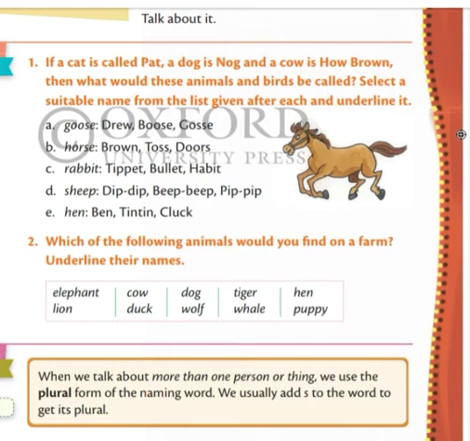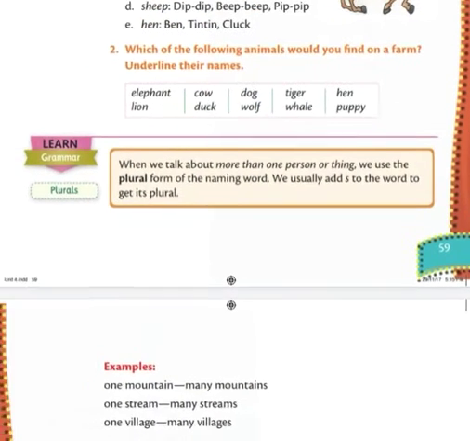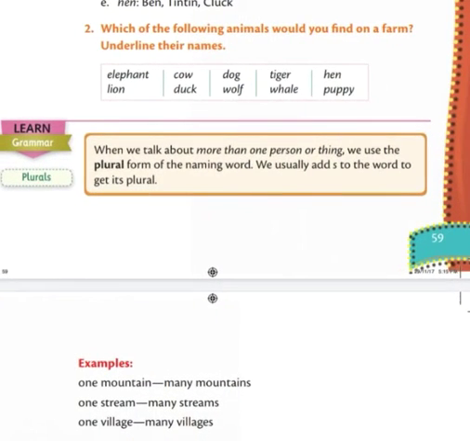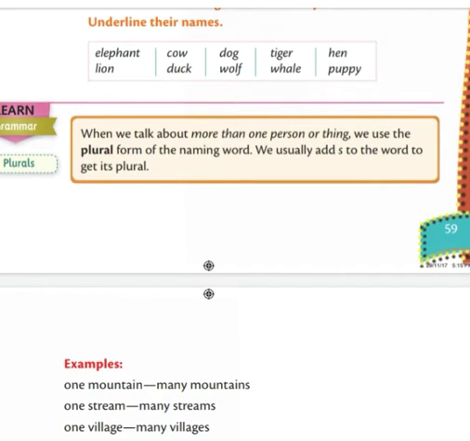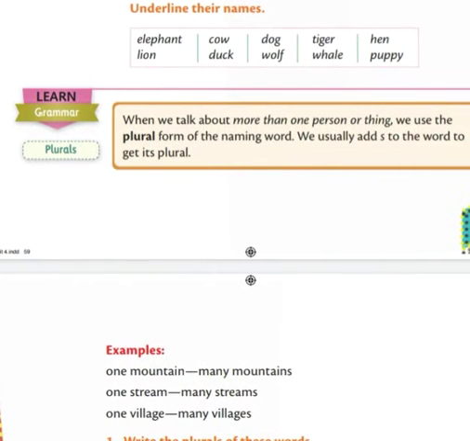Second evaluation test. So dear students, today we are going to learn grammar: plural. What is plural? When we talk about more than one person or thing, we use the plural form of the naming word. So here we have to understand what is plural. Plural means more than one.